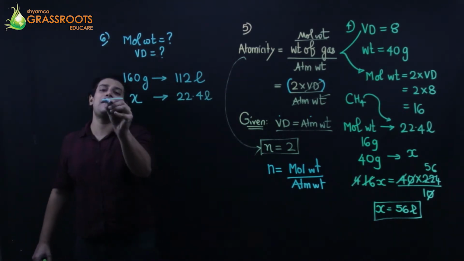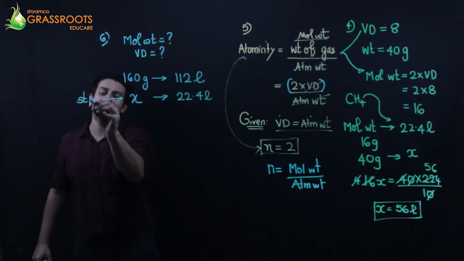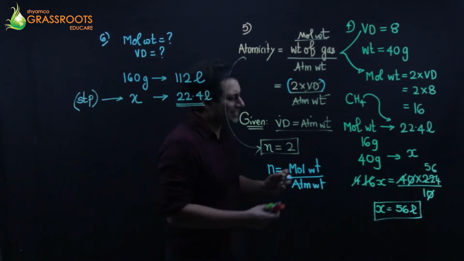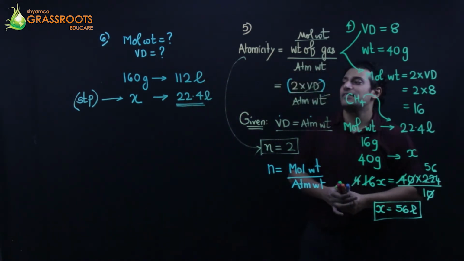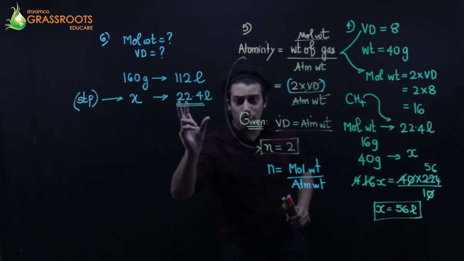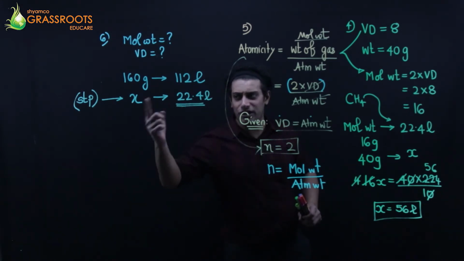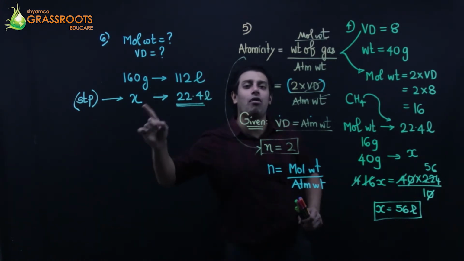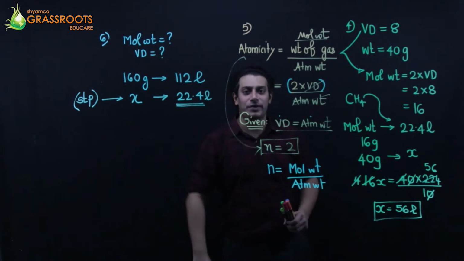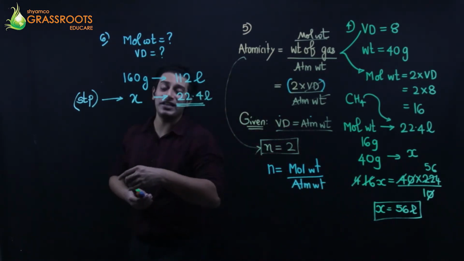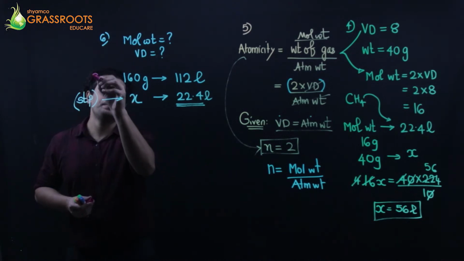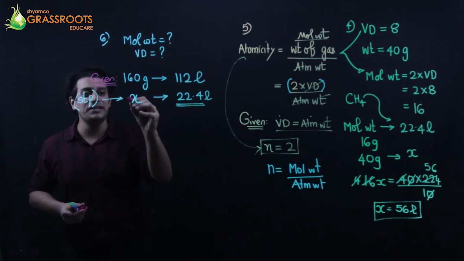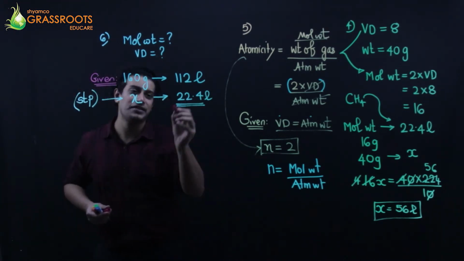Why? Because this is my standard value. My STP condition always is at 22.4 liters. It is always said that at 22.4 liters volume, I will always get the molecular weight. At this volume, when we use the unitary method, you always get the molecular weight. Always. Hence, I took 22.4. So, this is given: 160 grams occupies this much liters. What would be the molecular weight to occupy this many liters?